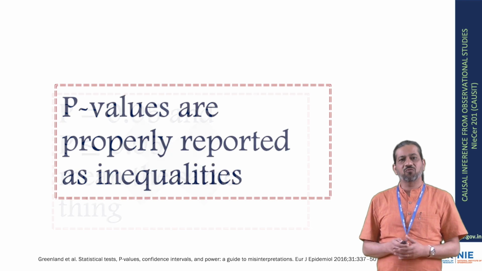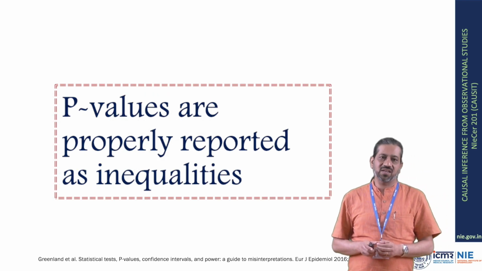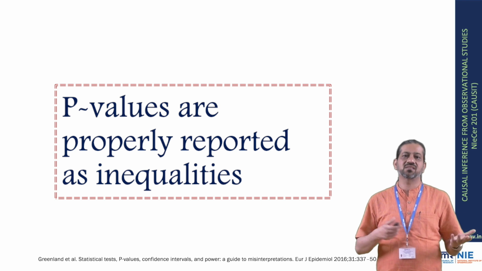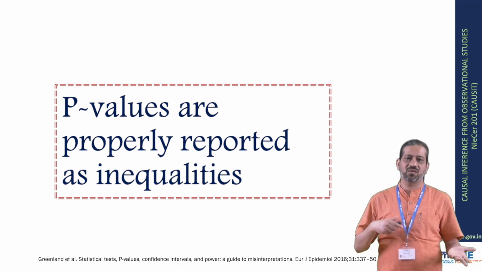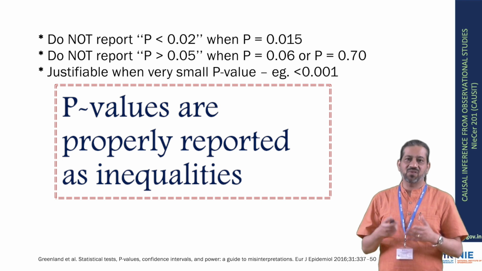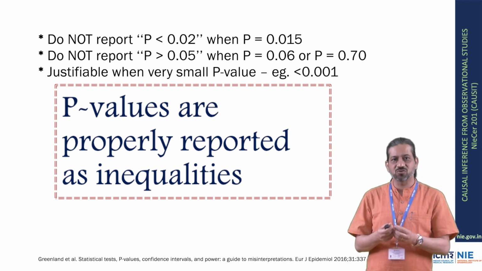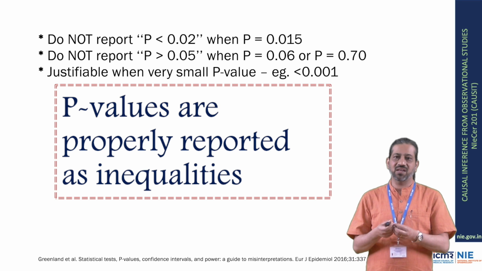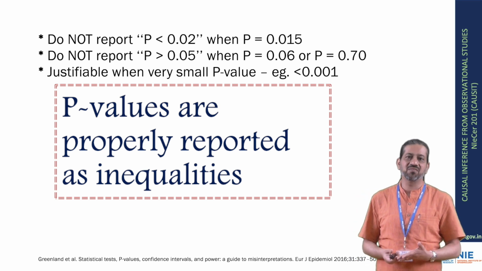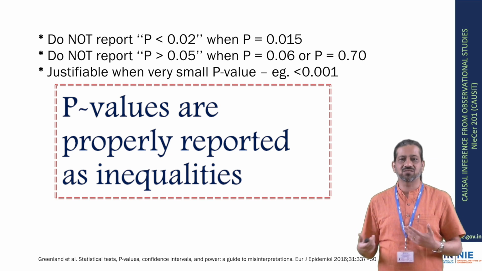Again, both of these interpretations are not really clear, and we may want to avoid making such interpretations. What we see in literature many of the times is that p-values are reported as inequalities: p less than 0.02, p more than 0.05, etc. It's always better to report the exact p-value. So if the p-value was 0.015, please report it as 0.015 and not as less than 0.02.